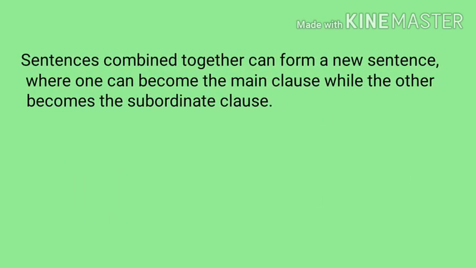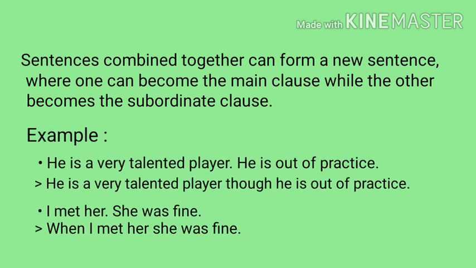Sentences combined together can form a new sentence where one becomes the main clause while the other becomes the subordinate clause. Let us look at an example to understand it better. He is a very talented player. He is out of practice. As you can see, there are two sentences, and by joining them we can form a new sentence: he is a very talented player, though he is out of practice.